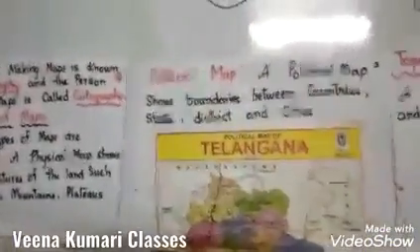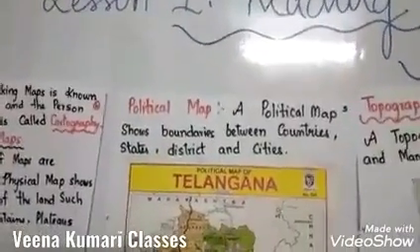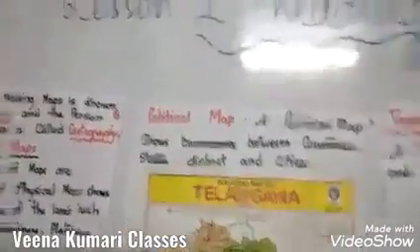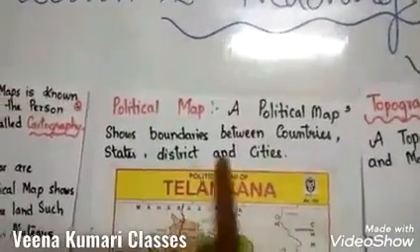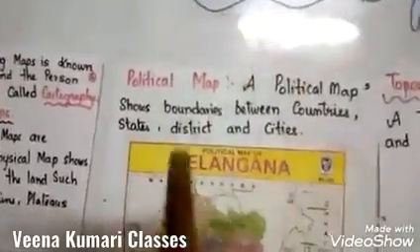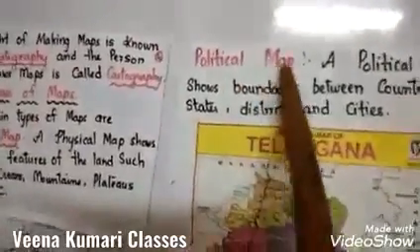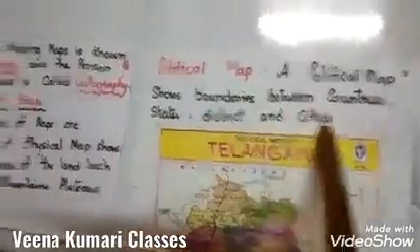The second map is our political map. We all should know about a political map. India map, Telangana map, right? What does a political map tell us? A political map shows boundaries between countries, states, districts and cities. Once again I am saying, children, a political map shows boundaries between countries, states, districts and cities.